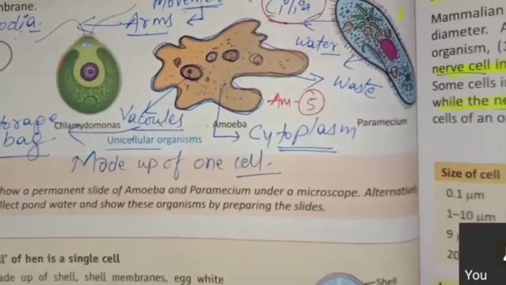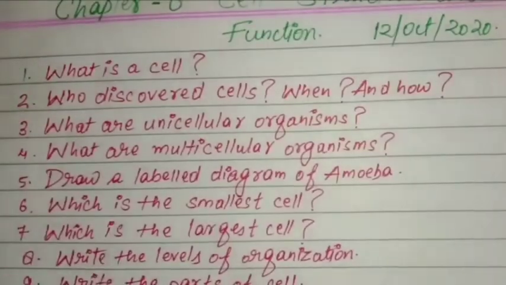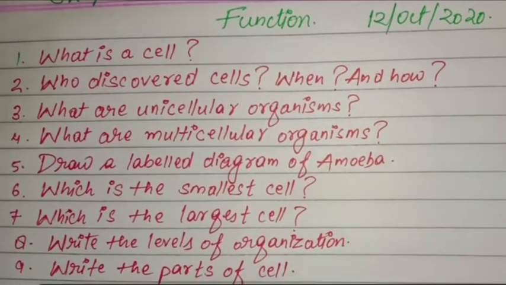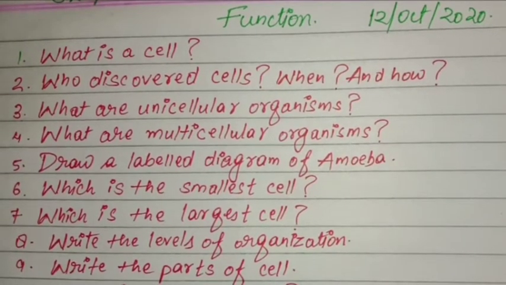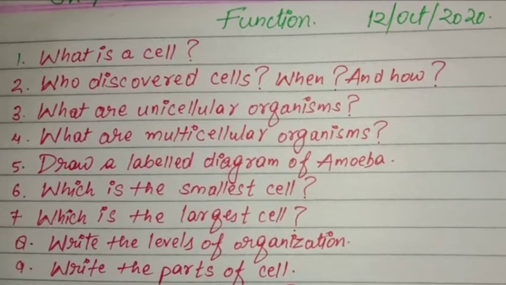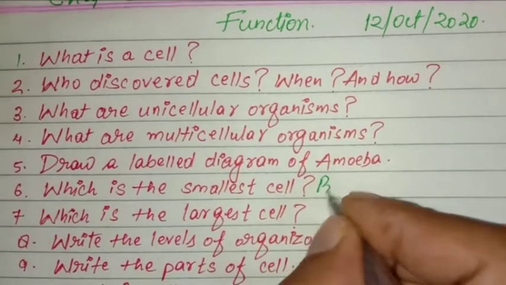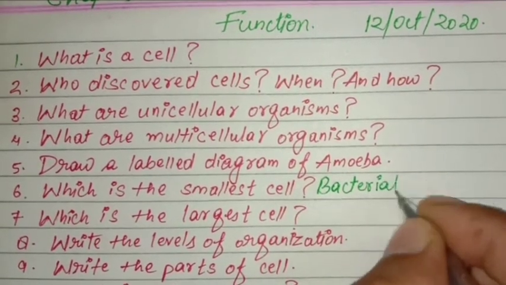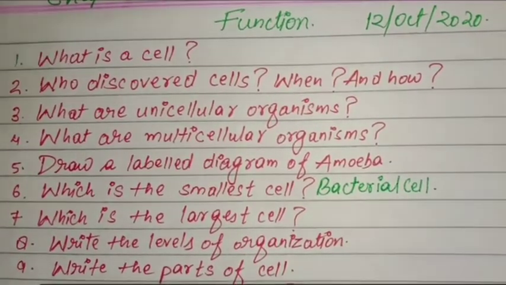Okay. Question number 6. Which is the smallest cell? Tell me. Very good, girl. Bacterial cell is the smallest cell.